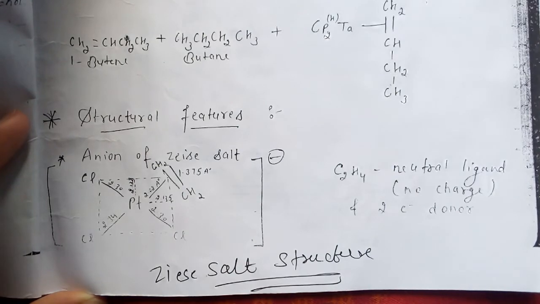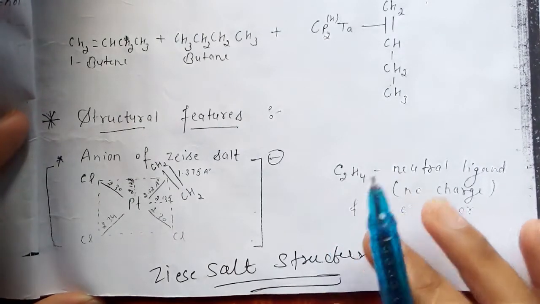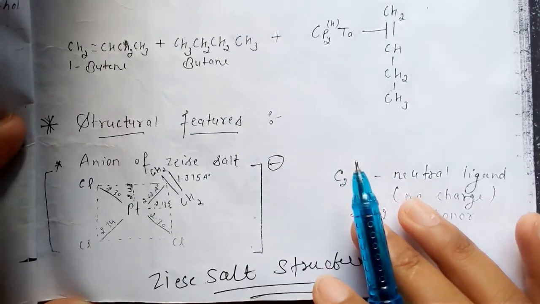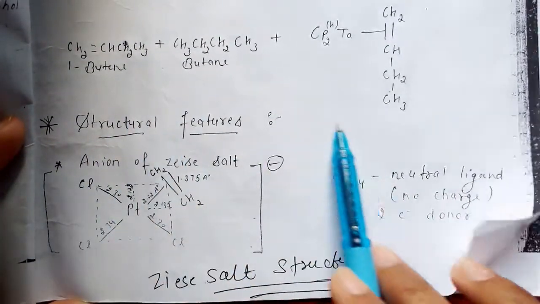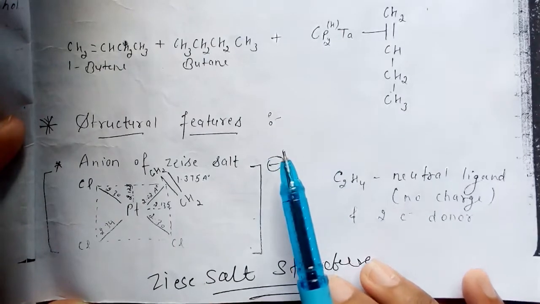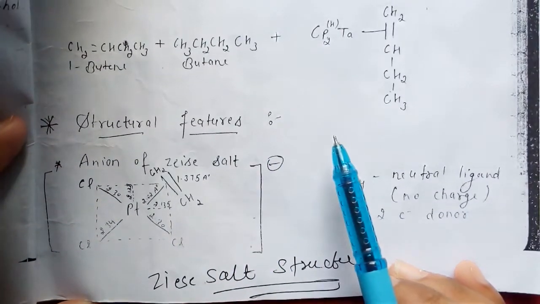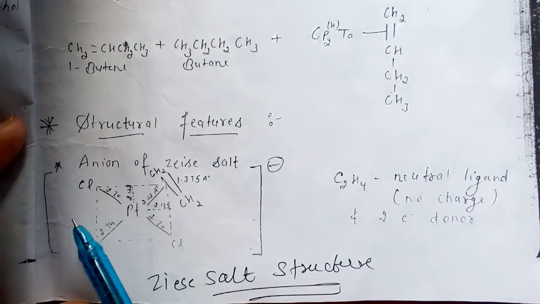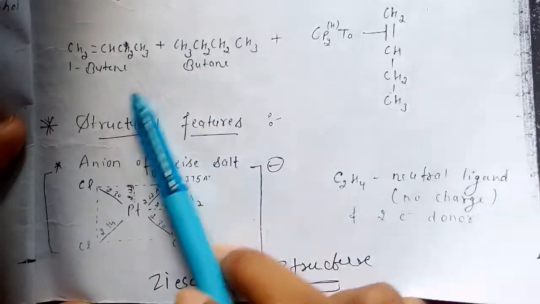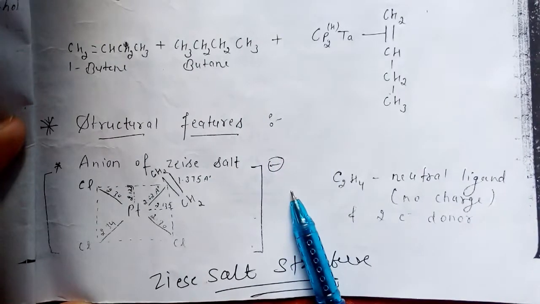So in this video we have discussed only methods of preparation and Zeise's salt. That is an example of a transition metal pi complex. In the next video we will discuss the structure of Zeise's salt and its properties and a complete explanation of it, right?